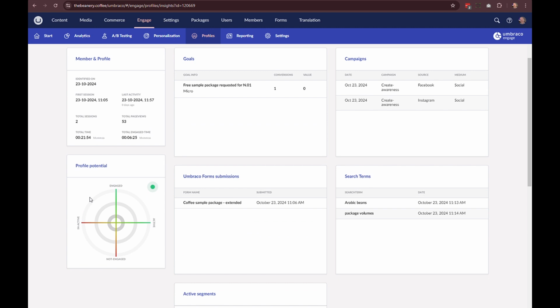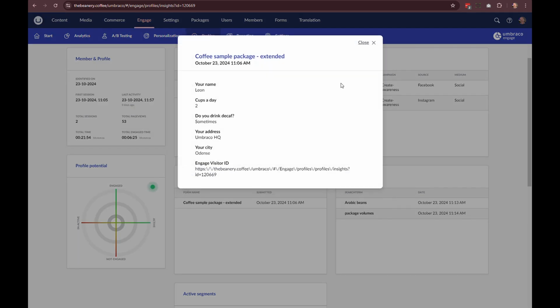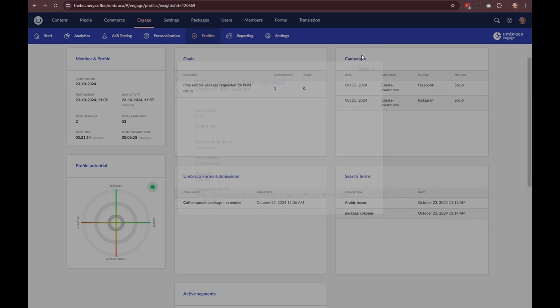See how users interact with your site, which content resonates most, and how they move through your digital experiences. With Umbraco Engage, you can track their entire journey in real time.